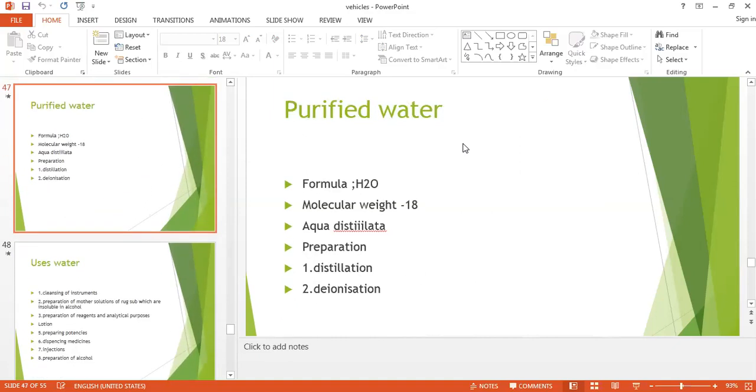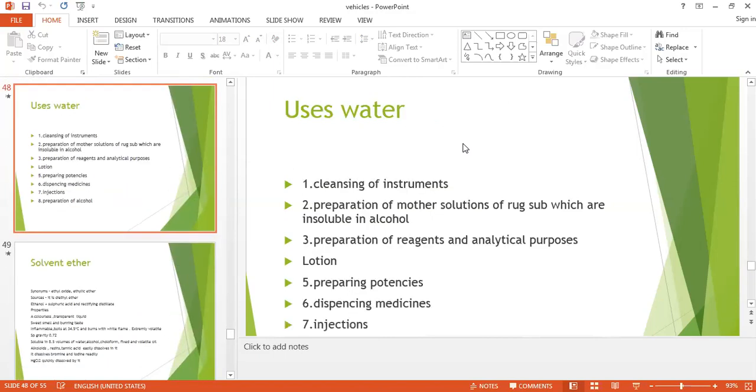The next vehicle is purified water. We have seen the preparation of purified water by distillation and by deionization. The distillation process we have seen in the lab also. Deionization means ion exchange; here we use hydroxyl and hydrogen ions for the purification of water. Then we have seen a lot of uses of alcohol.